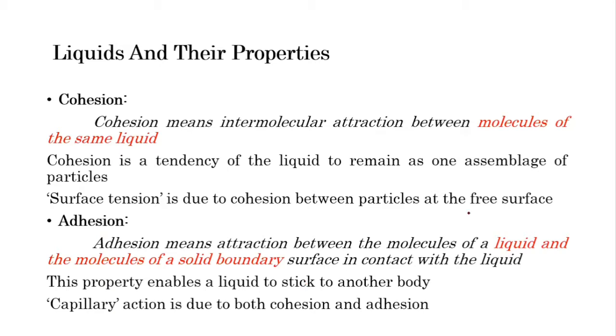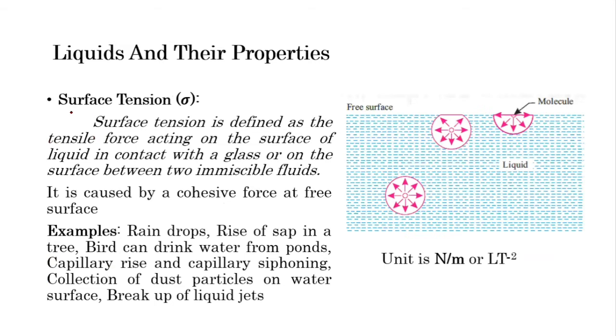Then we will see the next property, surface tension. As the name itself indicates, it has some tension on the surface. But before going to the definition, we will see the diagram. Here, consider there are three different molecules at different levels. One is at the surface, another is very near to the surface, and the third one is far below the free surface of the liquid. Now let's see what is the difference of cohesive forces in these three particles.